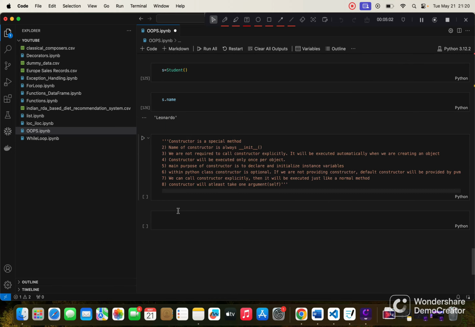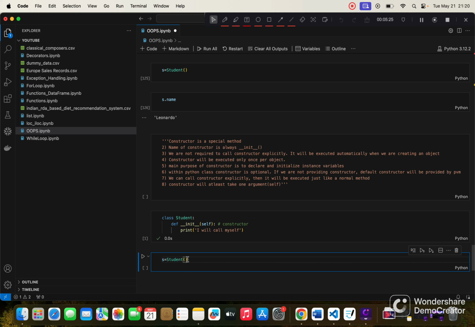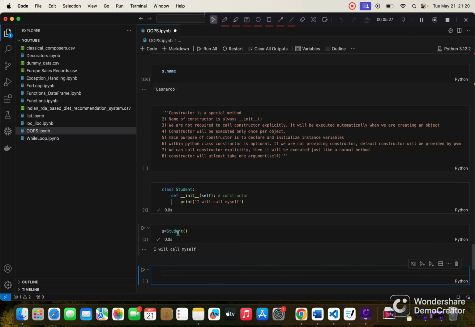Let me paste it here. This is a class that I created that has a constructor with self. Now let me create an object. I created this object of the class. As soon as I have created the object, I don't have to call this method, it calls itself automatically, and you can see the statement I will call myself. So you can see that it's executed automatically, we don't have to call it.